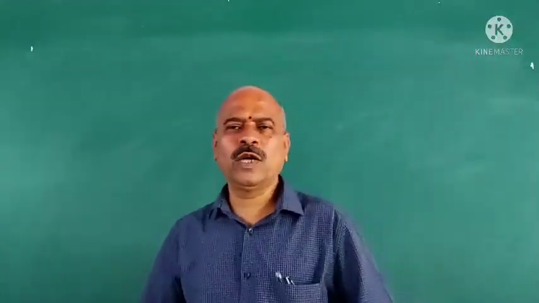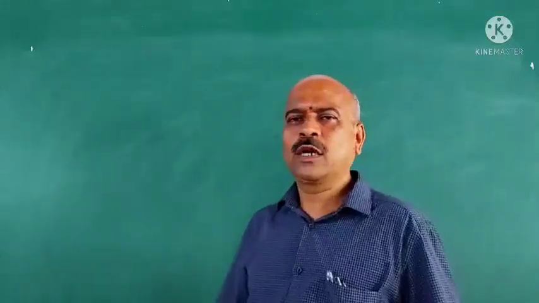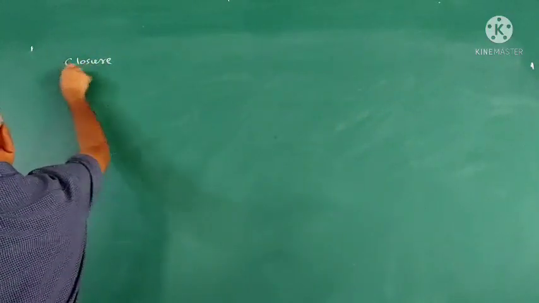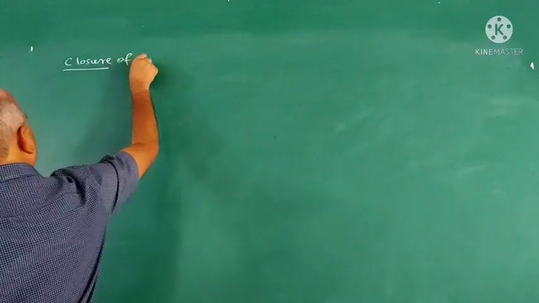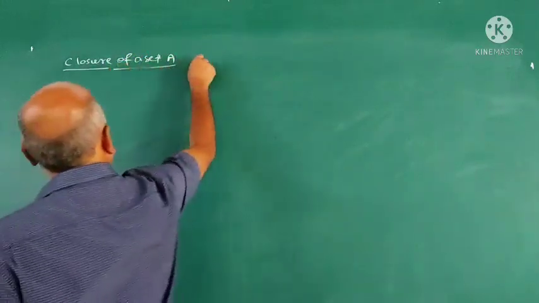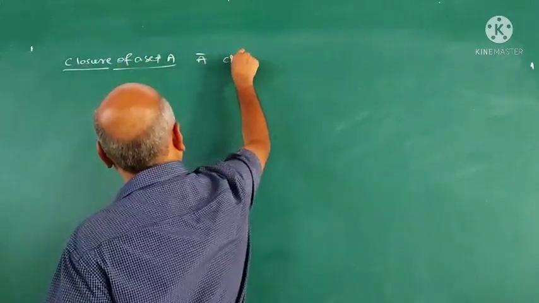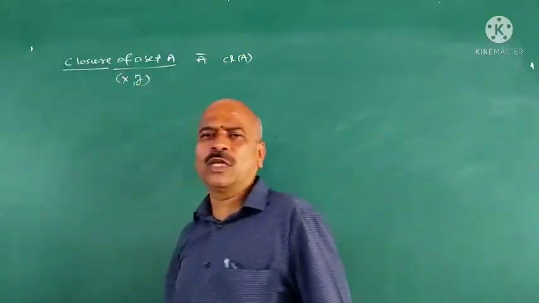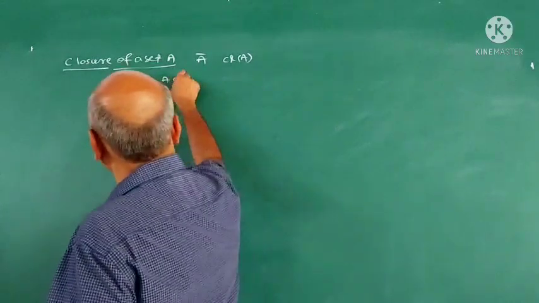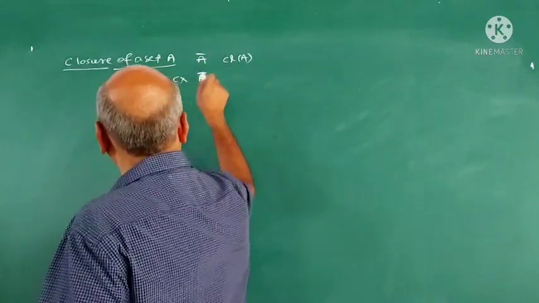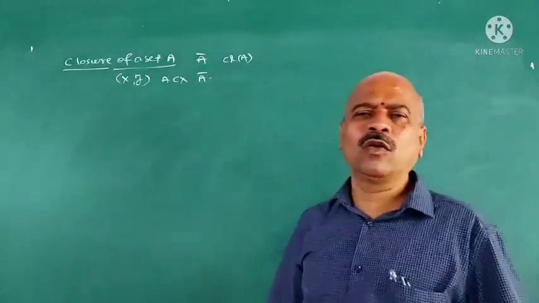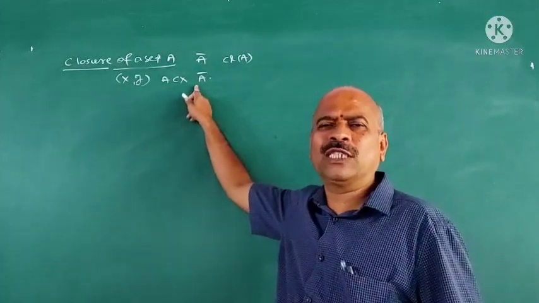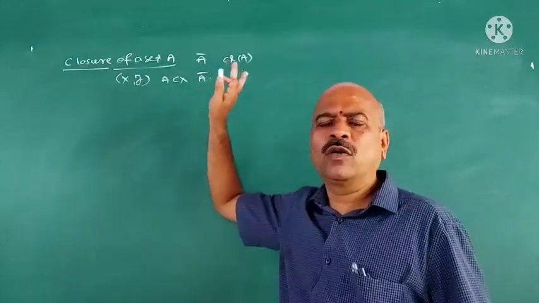In topology, we are dealing with closure of a set. I explained in the previous video what is closure of a set. Closure of a set A is denoted by A closure or closure of A. Suppose X, T be a topological space, A be a subset of X, then A closure is the intersection of all the closed sets containing A. Intersection of all the closed sets containing A is called closure of A.